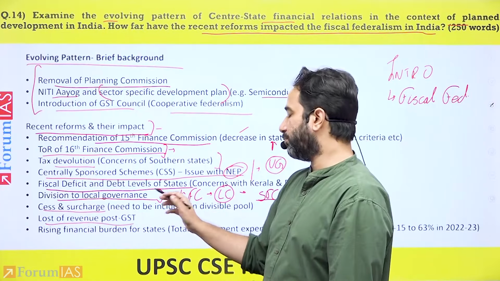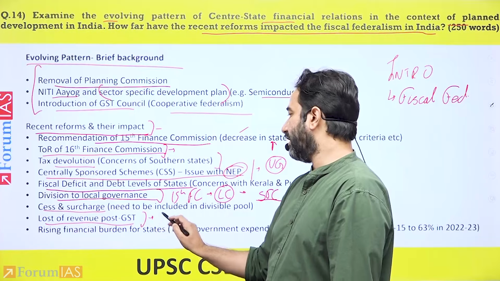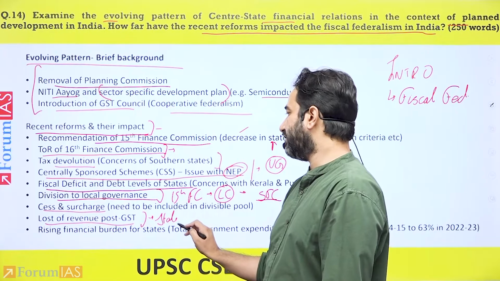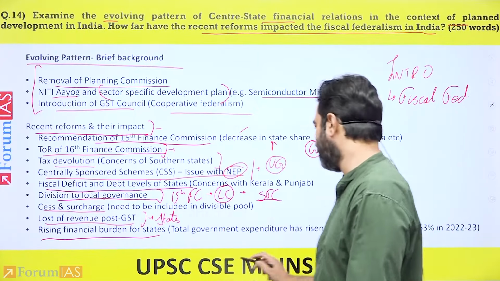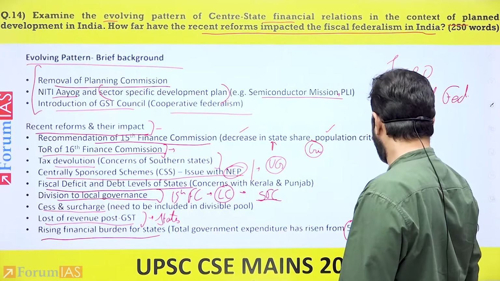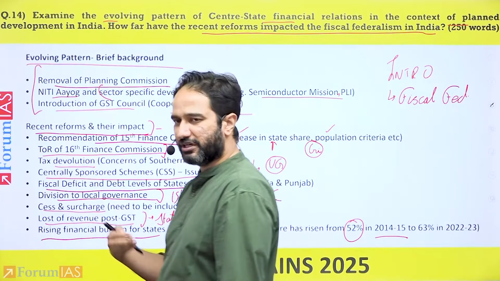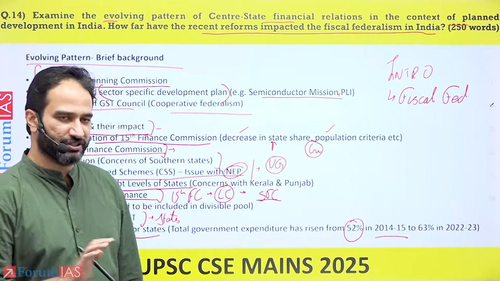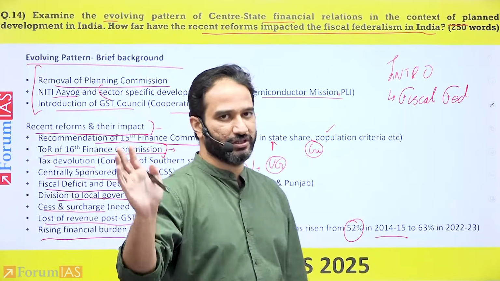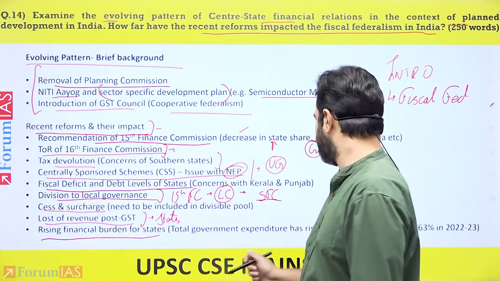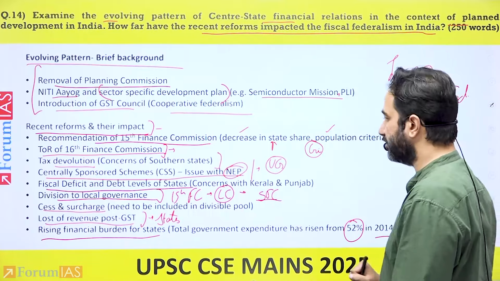Loss of revenue post GST for states and how they're coping with this, and the rising financial burden for states, whereby it has been said that in 2014-15, the total state government expenditure was about 52% on priority sectors like education, healthcare, welfare schemes, which has now increased to 63%.